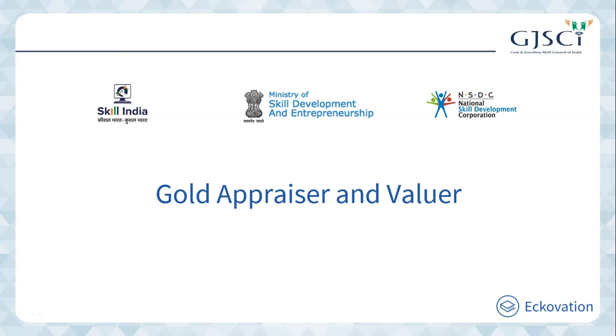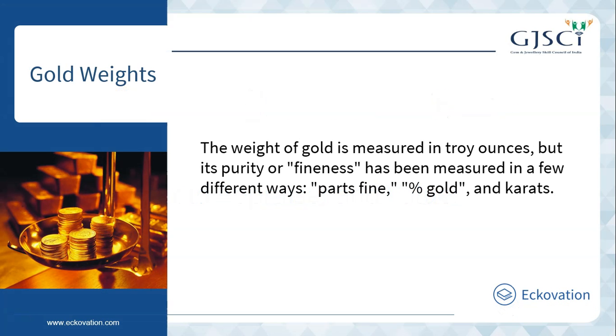Now, we will talk about gold measurements. Gold measurements can be a bit confusing. The weight of gold is measured in troy ounces, but its purity or fineness has been measured in a few different ways: parts fine, percent gold, and carats. A major point of confusion is between carat, which is a measure of weight for precious stone, and carat, which is a purity measure for gold. The terms are used distinctly even though they have the same derivation.